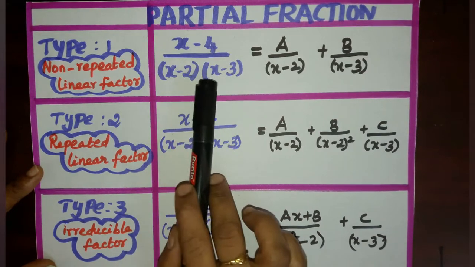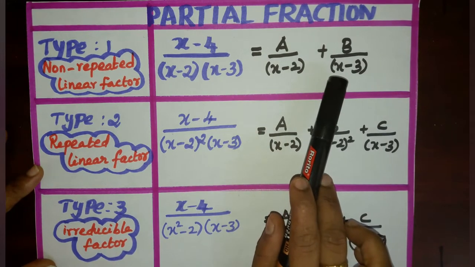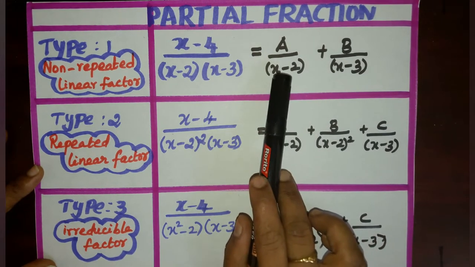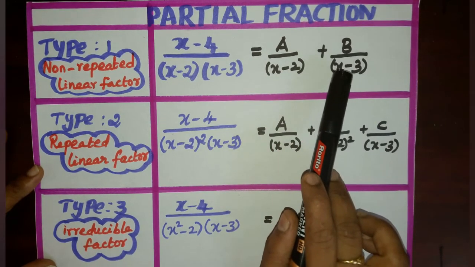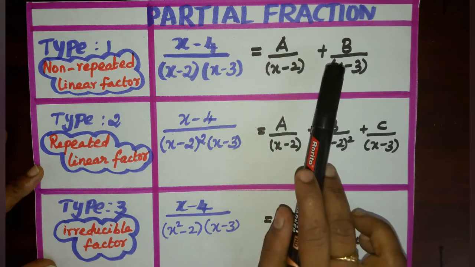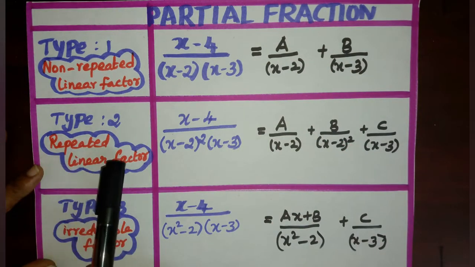The expansion for this case is a by x minus 2 plus b by x minus 3. That is, a by one of the factors, x minus 2, plus b by another factor, x minus 3, where a and b are constants. Type 2, repeated linear factor.